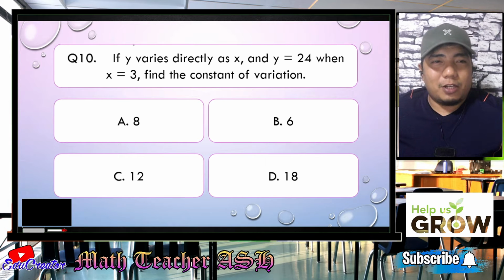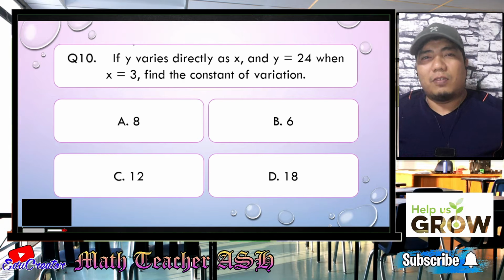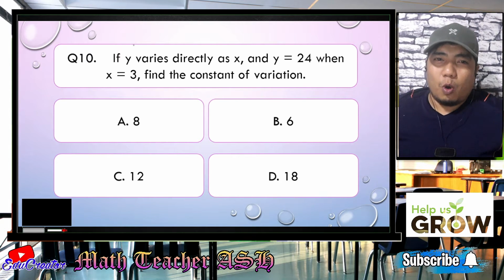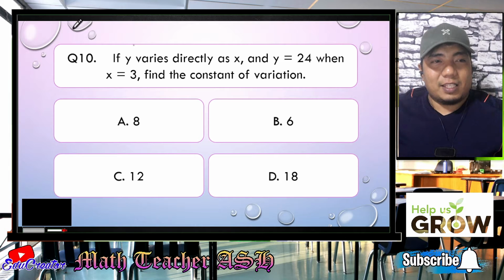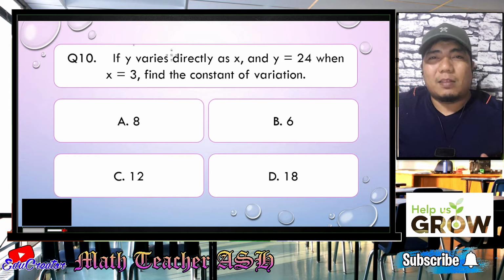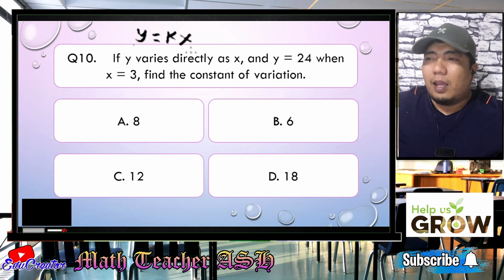Alright, my dear math learners, let me just show you how to solve this one. First, in solving direct variation, what we need to do is to translate first our Y varies directly as X. So that means we will be doing Y is equal to KX, in which our Y here is given as 24 and our X here is given as 3. So we basically substitute the values.